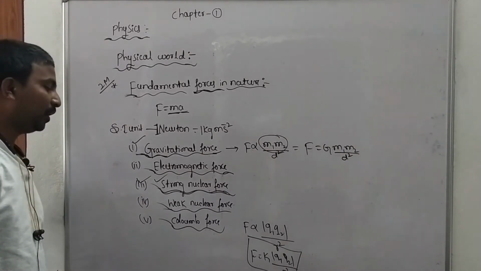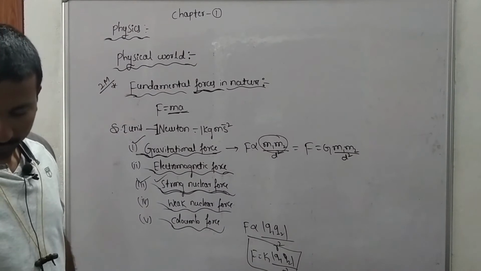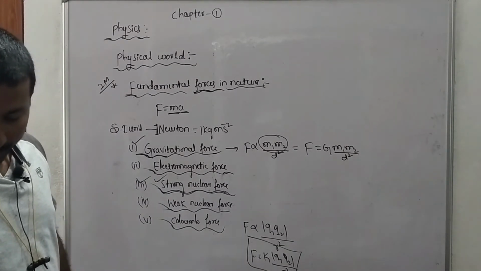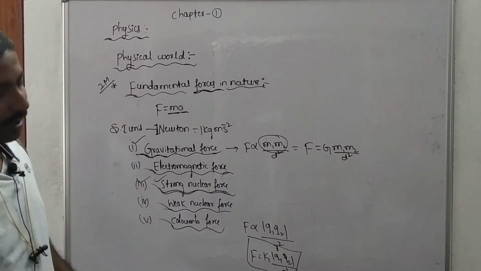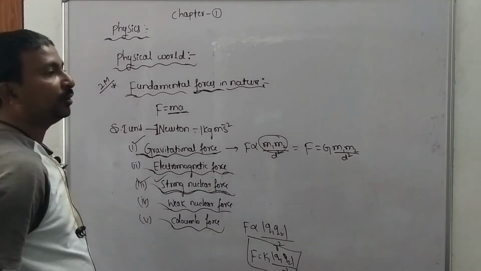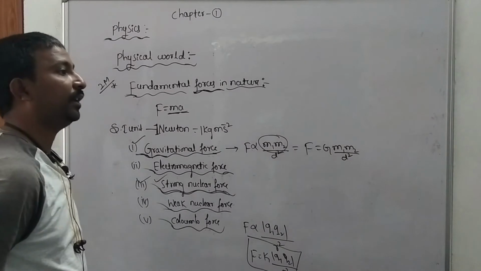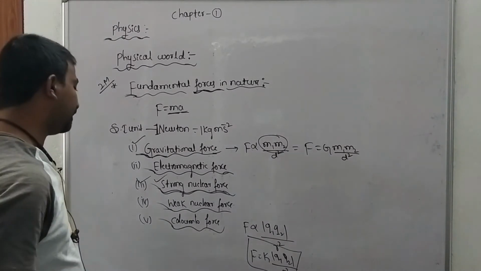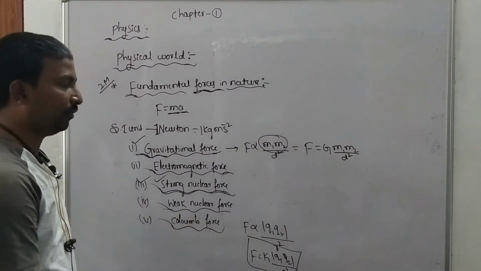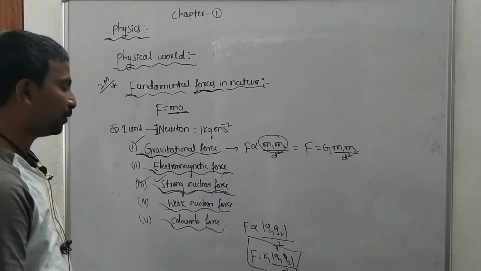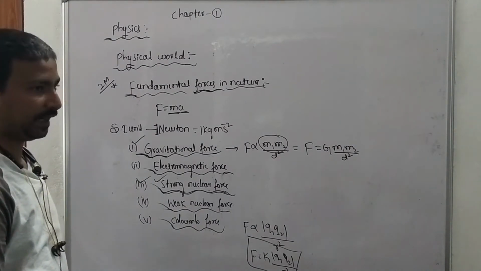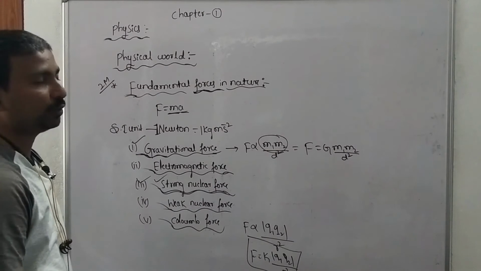Next one is weak nuclear force. It is a force of attraction between elementary particles, emitting radioactive decay of the particles. That is called weak nuclear force. And the last one is Coulomb force. It is a force of attraction or repulsion between two charges.